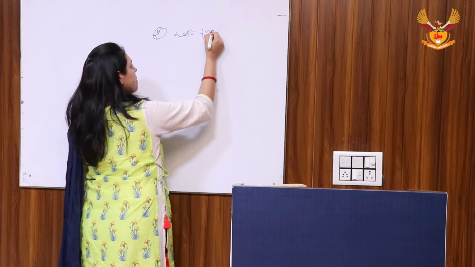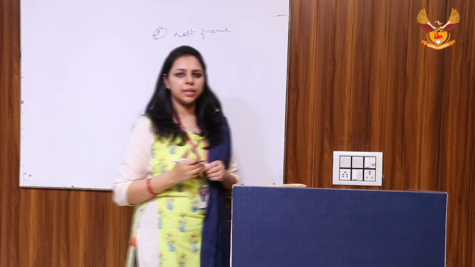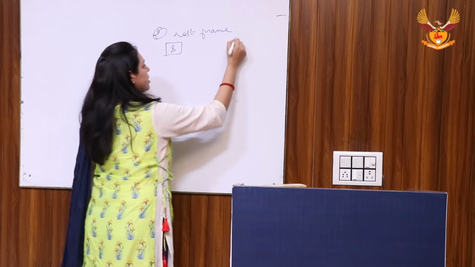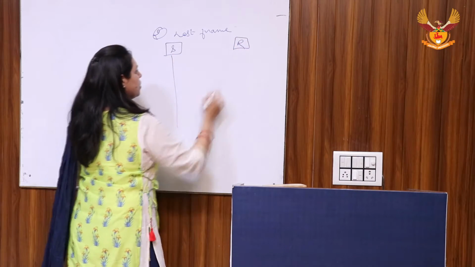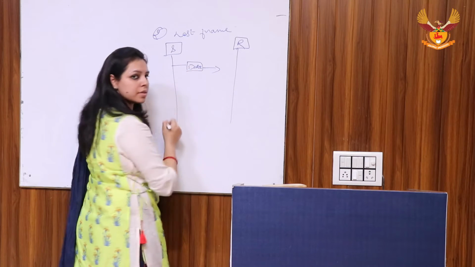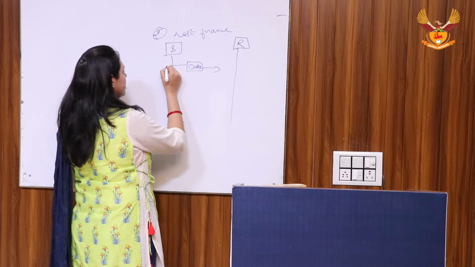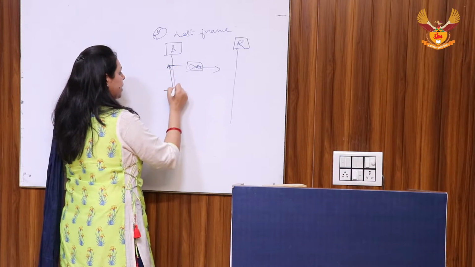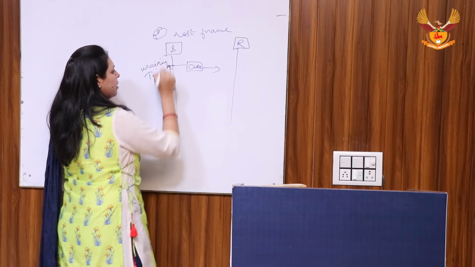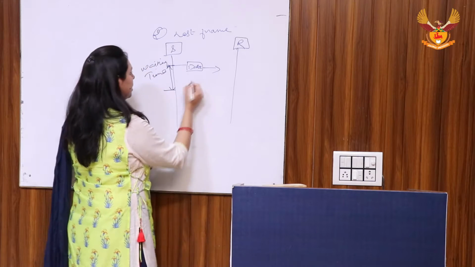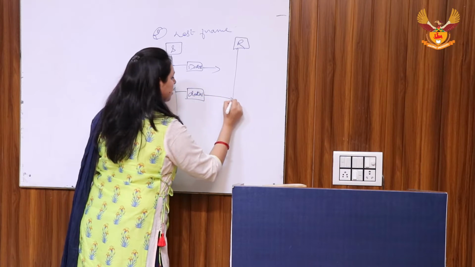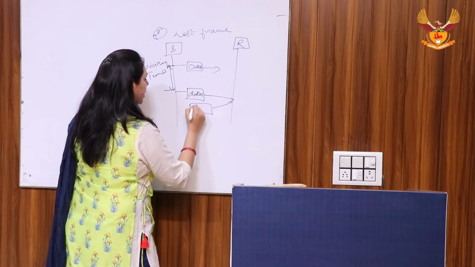Lost frame. It is possible that when the sender is sending any data, it is lost in between. So let's see by this diagram. This is sender, this is receiver. When sender is sending any data, it is lost in between, it is not received by the receiver, and sender waits for a waiting time, and when the acknowledgement is not received, then the sender again sends this data 1, and when it is received by the receiver, it acknowledges.